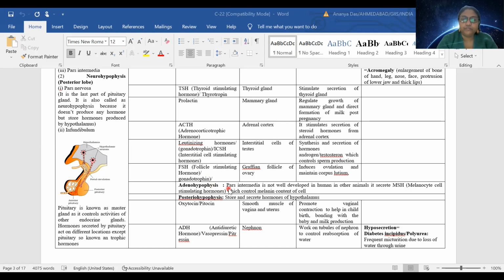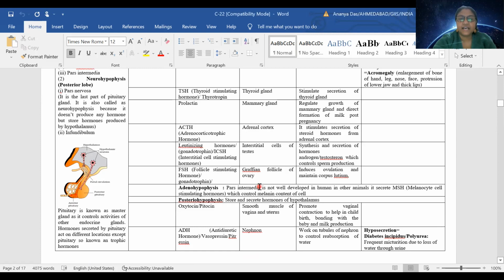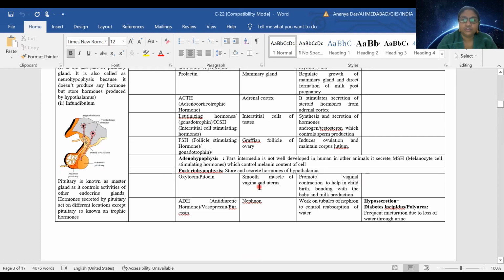So the adenohypophysis doesn't have only the pars distalis, it has pars intermedia also. In us, it is not at all well developed, but in animals there is secretion of MSH by pars intermedia, and it is controlling the melanin content of their body.